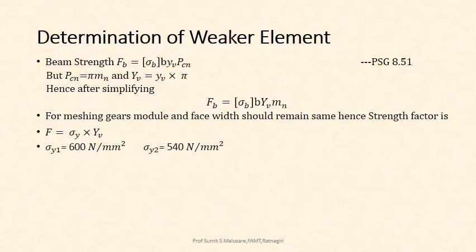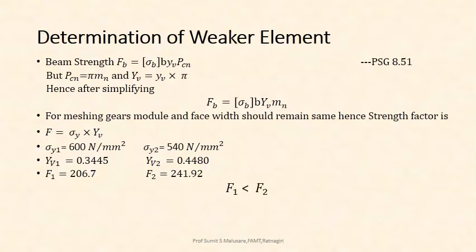So sigma Y1 is 600 Newton per mm square, sigma Y2 is 540 Newton per mm square, YV1 is 0.3445 and YV2 is 0.4480, already calculated and selected. From this, F1 comes out to be 206.7 and F2 comes out to be 241.92. But F1 is found to be lesser than F2, hence we can say that the pinion is weaker and we have to go for design of pinion.